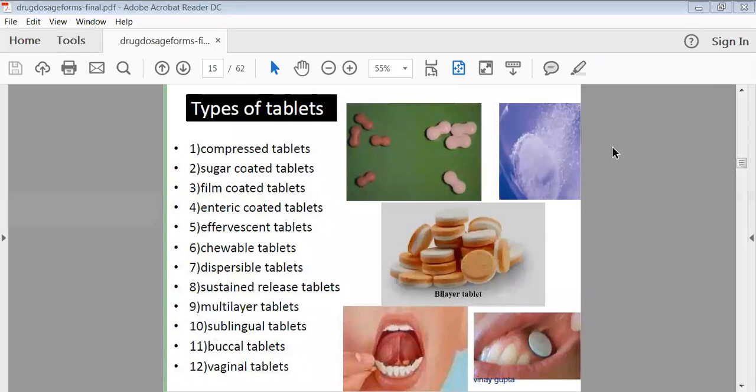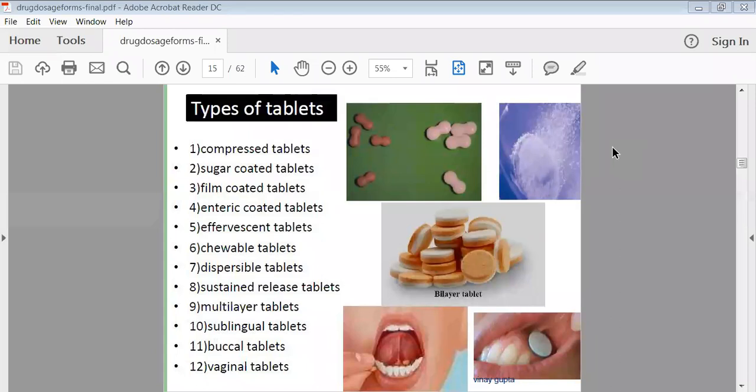So simply sugar solution is sprayed on the normal tablet, and after some time that solution will become dry and your tablet will become coated with the sugar coat. So that coated tablet will have a sweet taste. Okay. Simply we are depositing a sugar layer on your normal tablet to change the taste of the previous tablet.